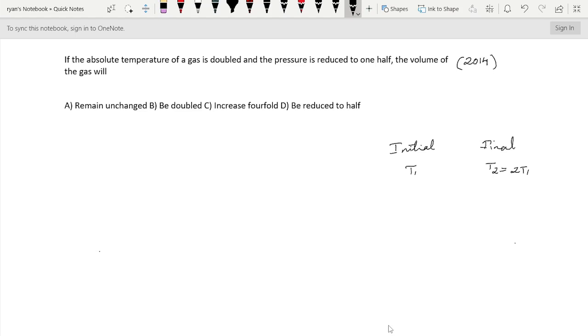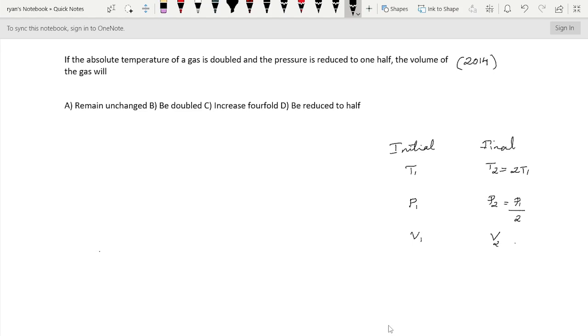Then what about the pressure? Initial pressure we can write that is P1 and final pressure we can write that is P2. Pressure is reduced to 1/2, therefore I am going to write P2 equals P1 divided by 2. Then initial volume, that is V1 and the final volume, that is V2. From this we can write the ideal gas equation, that is PV is equal to nRT.